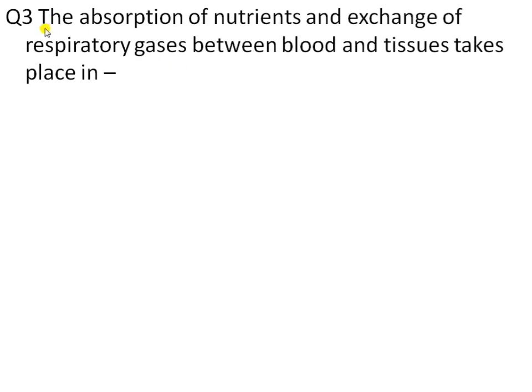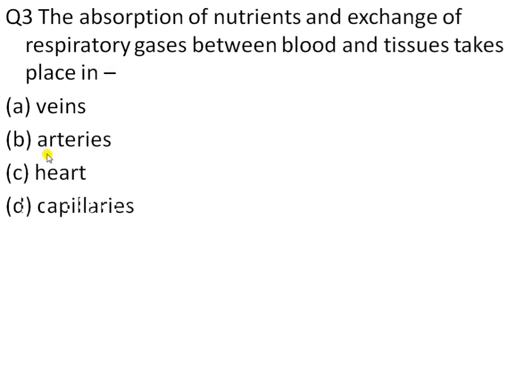Next is question number 3. The absorption of nutrients and exchange of respiratory gases between the blood and tissue takes place in which option: veins, arteries, heart or capillary? So the answer is capillary. The exchange of the respiratory gases between the blood and tissue takes place in capillaries.